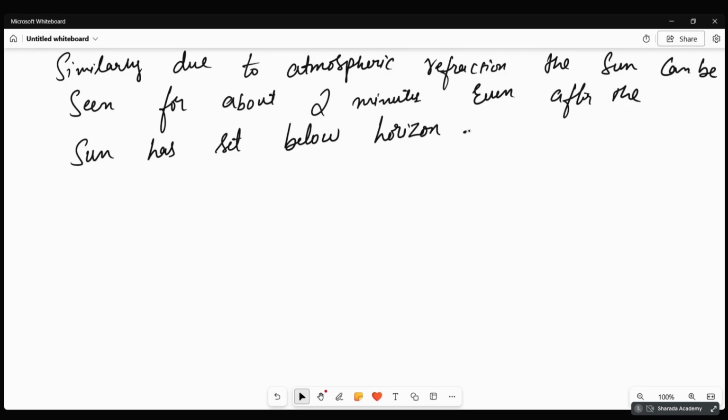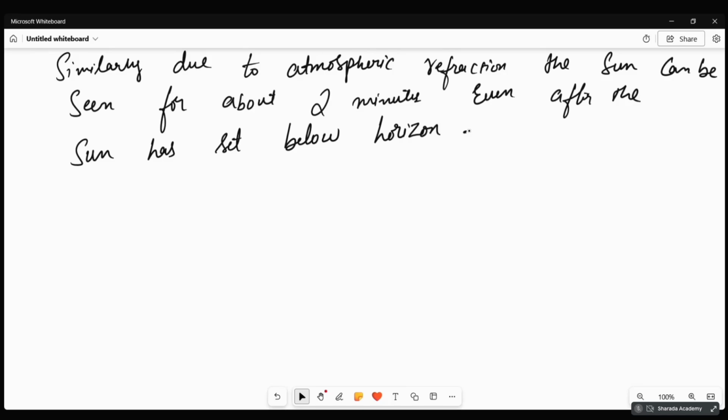But the fine particles will scatter the blue light most. Why will it scatter the blue light most? Because the particle size is less, so it can scatter only the lower wavelength light. So that's why they will scatter the blue light more. Hence, the sky looks blue in color.